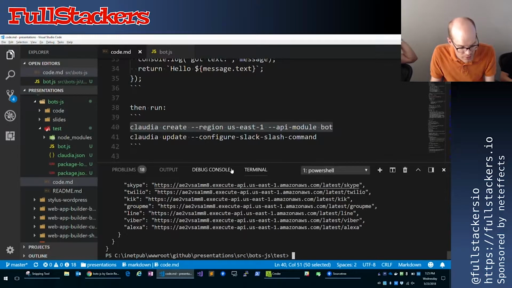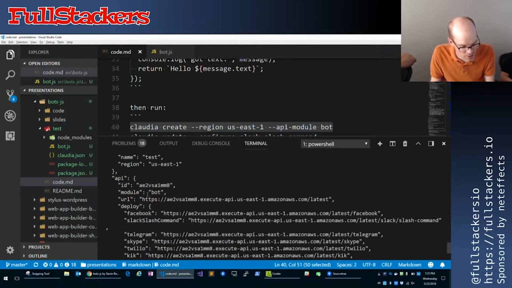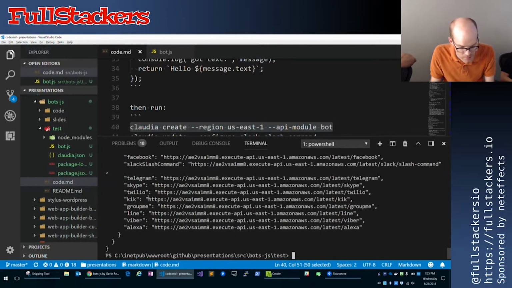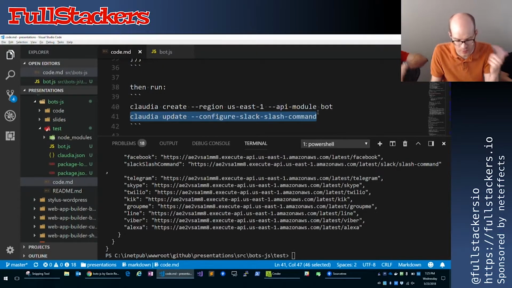So now that's done, and it actually immediately gives us back a JSON object here that we can see all of the endpoints for the stuff that we just published out. Now for each one of these, it's a little confusing, or I was a little confused by this, because these aren't immediately usable. Actually, you have to run a configure script, a one-time configure script for every platform that you want to enable. So I'm going to do that right now.